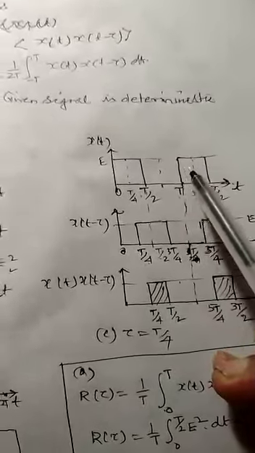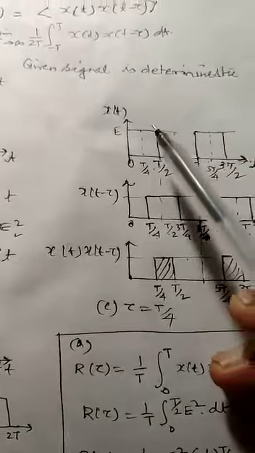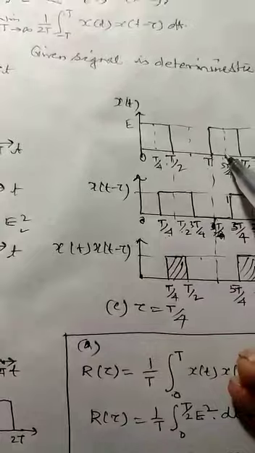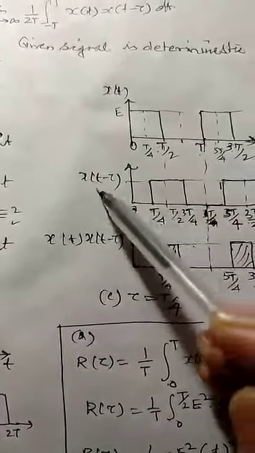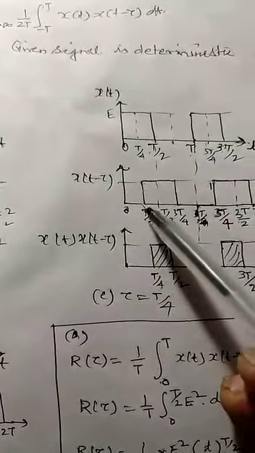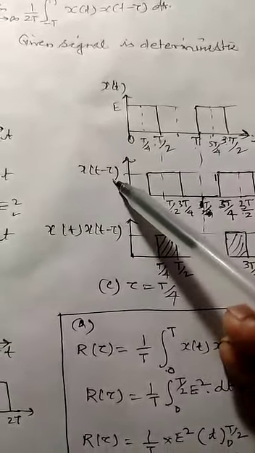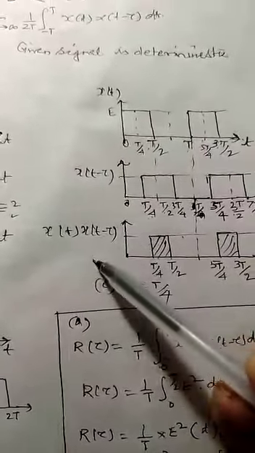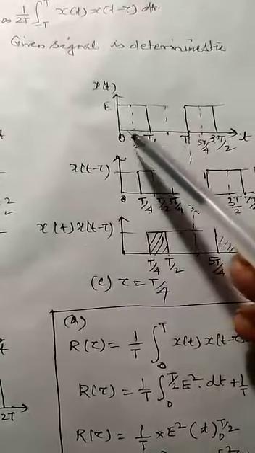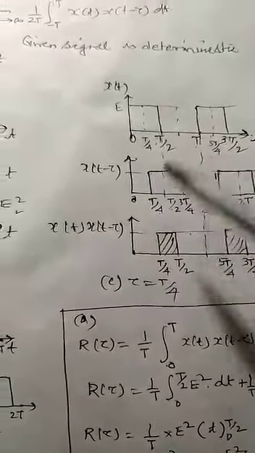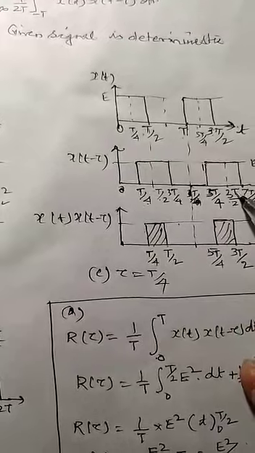And here, if we see the autocorrelation, again the same wave we are having, but we have shifted it by some time period, and that time period is T by 4. So here we can have x(t minus tau), and we will take this product. So first we have shifted this by T by 4 time period, so we will have this waveform.